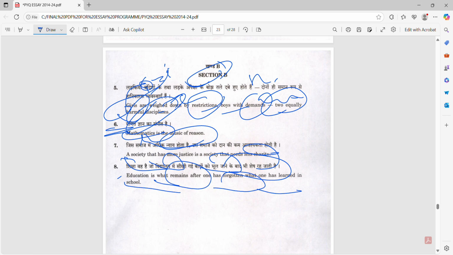Education is what remains after one has forgotten what one has learned in school. Suppose we have learned the formula of Pythagoras but we don't remember it. But we remember the discipline that came after that.